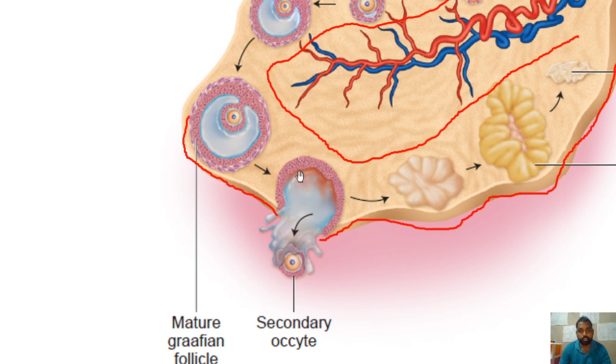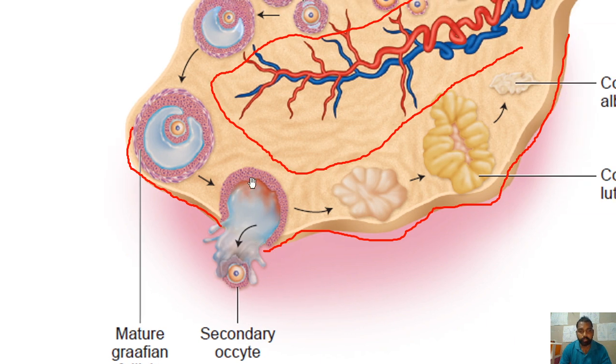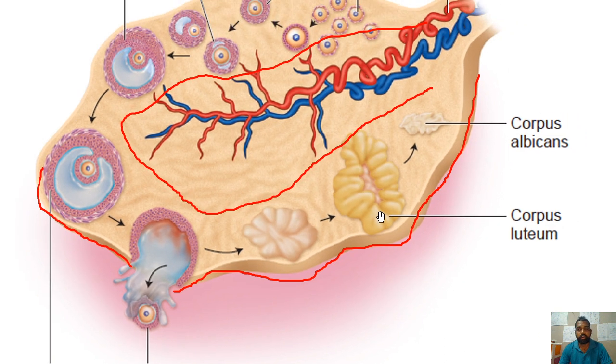Now in the process of ovulation, the secondary oocyte is released. So you can see it is released along with some granulosa cells. Some granulosa cells will remain here. That is, this is the remnant of the Graafian follicle after ovulation. So once ovulation is completed, the remnant of this Graafian follicle will develop into one yellow colored mass called the corpus luteum. Later, if there is no fertilization, it will degenerate, and it will form a scar-like structure called the corpus albicans. It's a white colored mass.